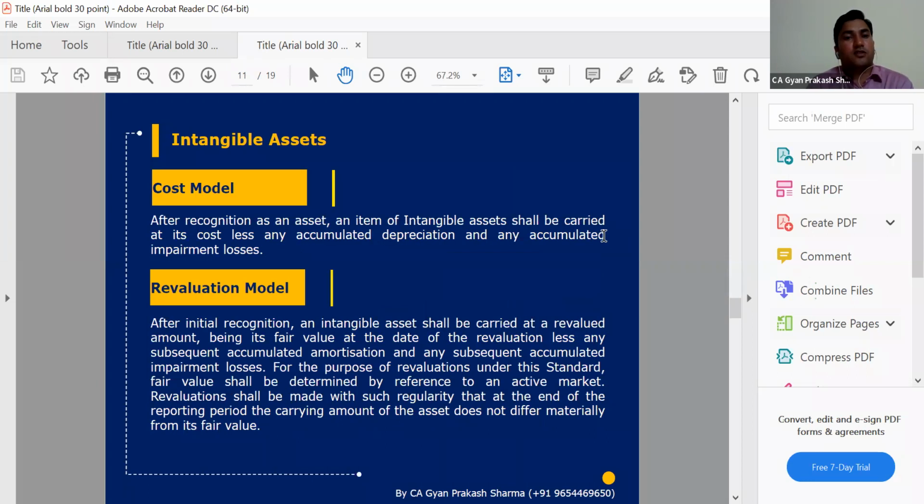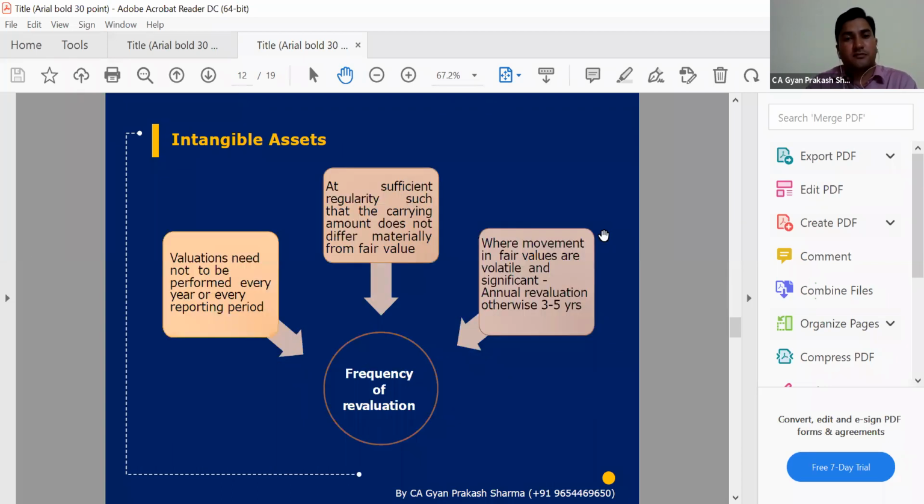And first, the costing we have discussed. In the cost model, we simply do the presentation and disclosure in the movement schedule: the gross value of the cost, accumulated depreciation, then impairment, amortization, and at the end the WDV. In case of revaluation, we need to give the fair valuation and the date of revaluation. And in the same way, if any revaluation has been done, an increase needs to be considered in OCI, and a decrease in the PNL part. So all concepts are the same.